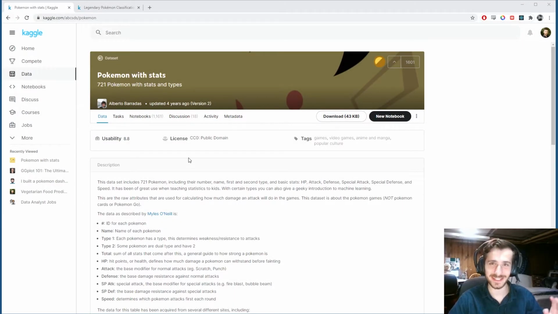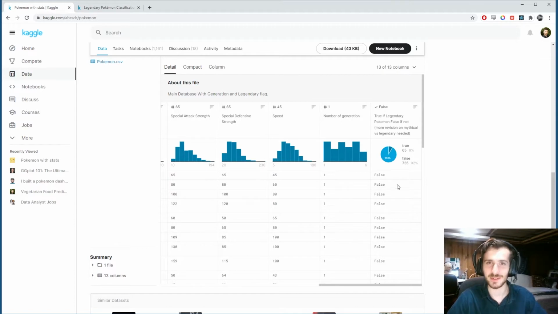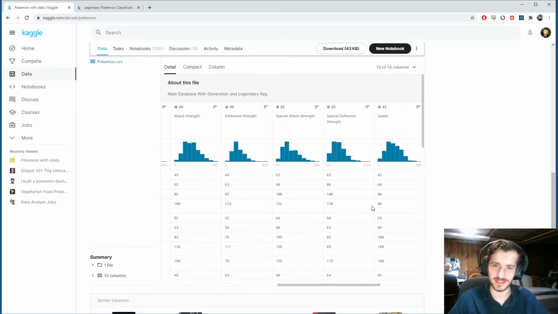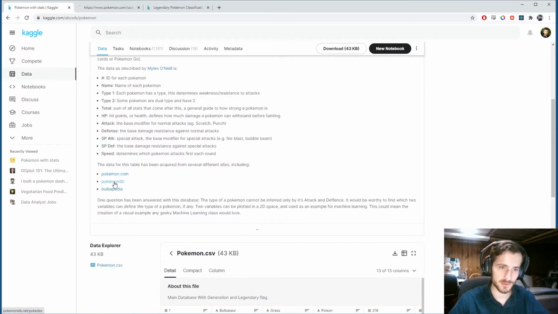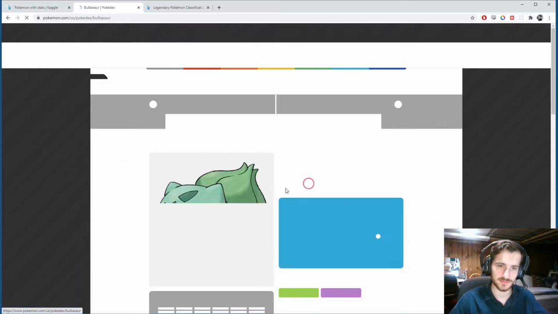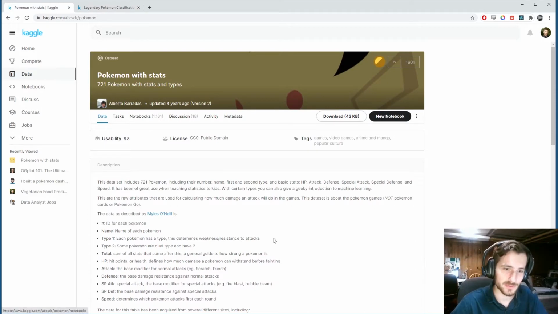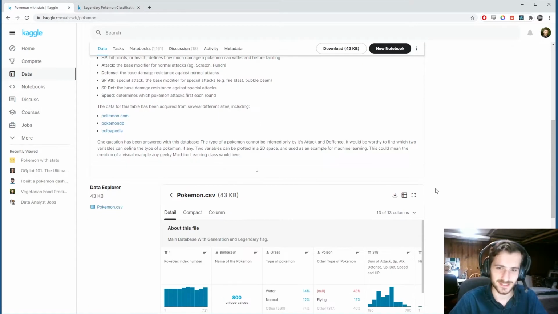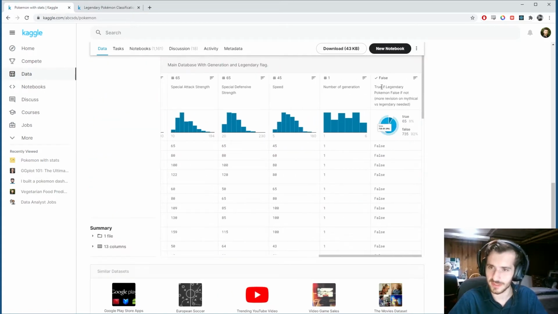Today we'll be looking at a dataset of Pokémon with stats. Essentially we're going to be trying to predict whether a Pokémon is legendary or not based on a series of stats that have been gathered from these three websites. So you can see a bunch of stats. Alberto put together this nice dataset from a collection of these three to give us what we are going to use to try to predict the legendary status of a Pokémon.